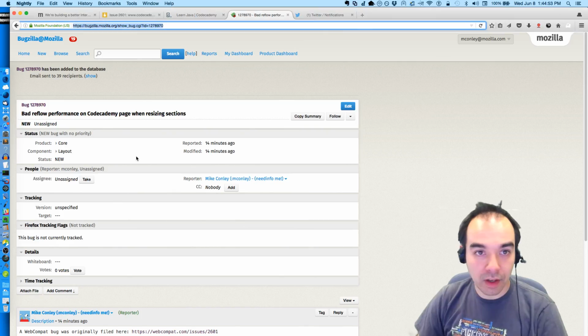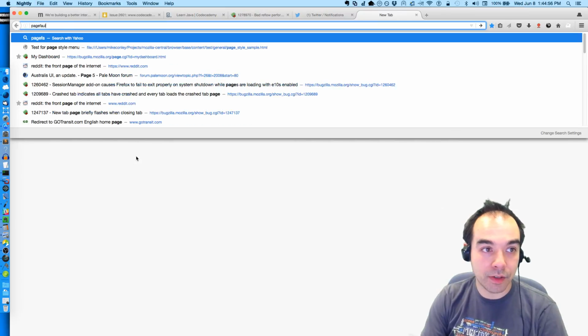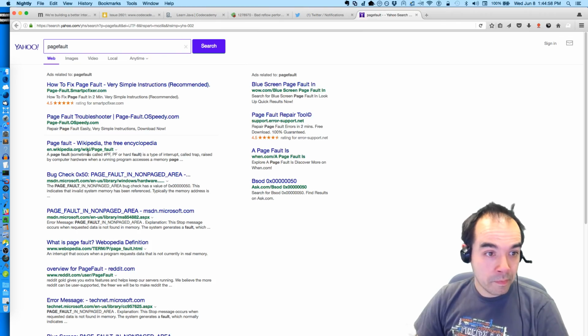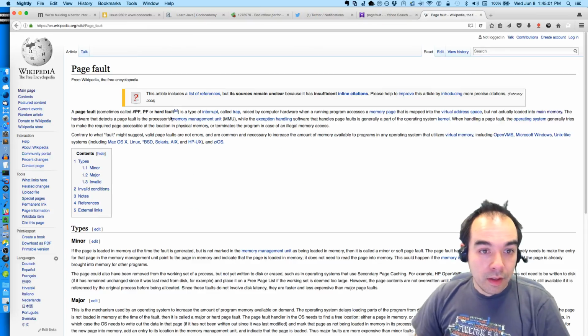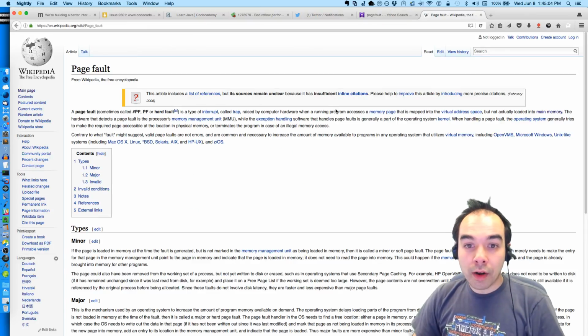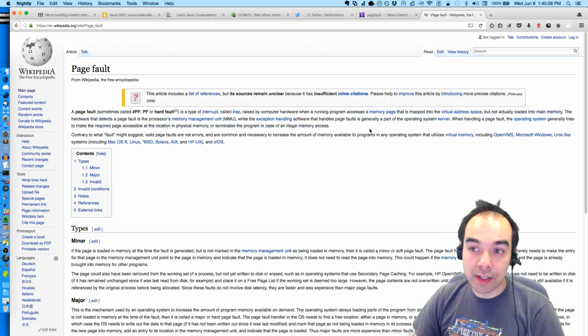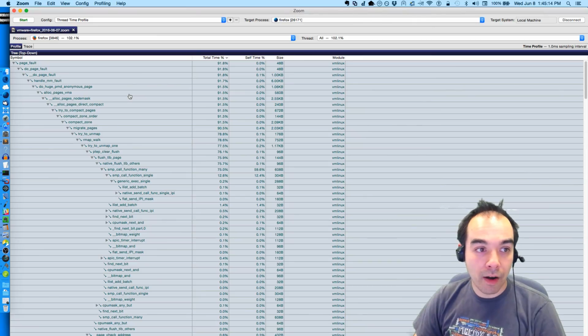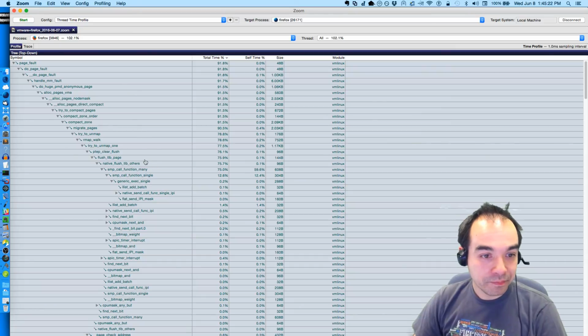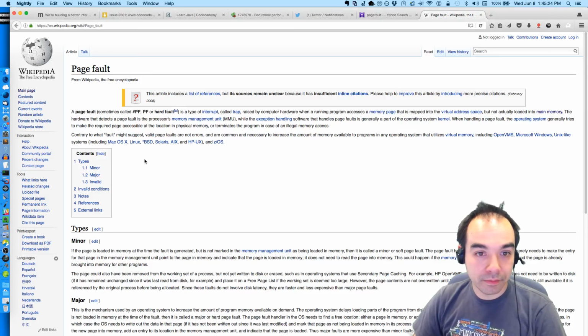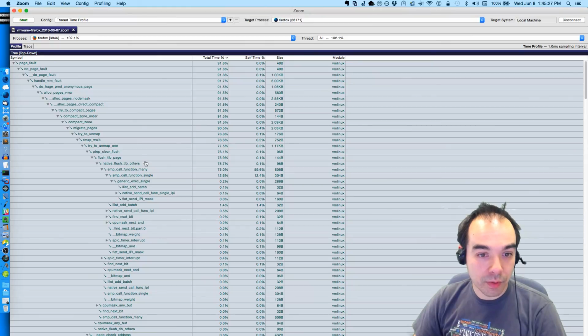What's a page fault? I think I know, but let's double check. Page fault. This is a type of interrupt raised by computer hardware when a running program accesses a memory page that's been mapped to virtual memory space but is not actually loaded into the main memory. Right. So Firefox is attempting to get into memory that's been put on the disk, and so we're trying to do some swapping, memory swapping. So I think that's what's going on here, we're page faulting really, really hard.